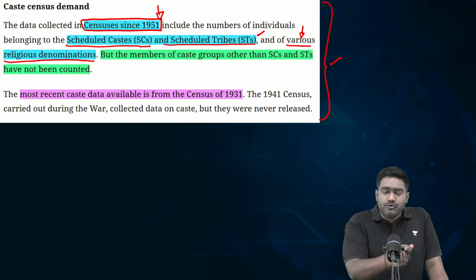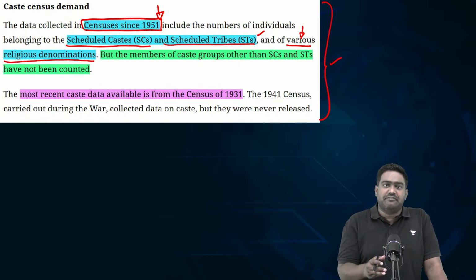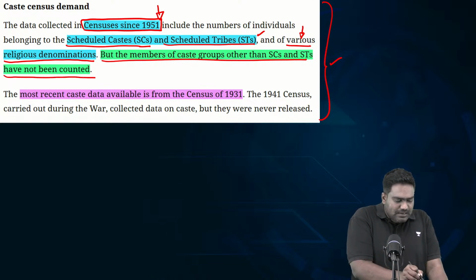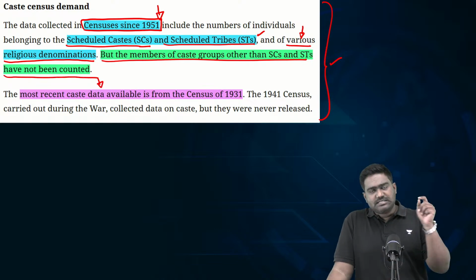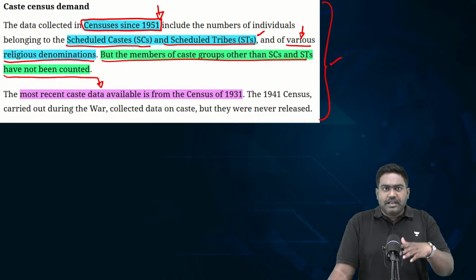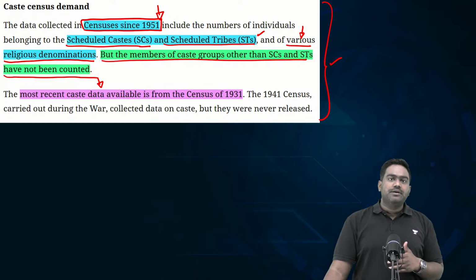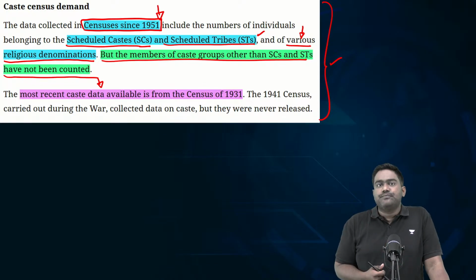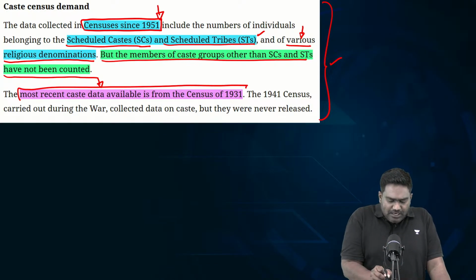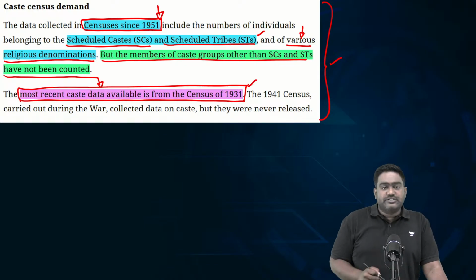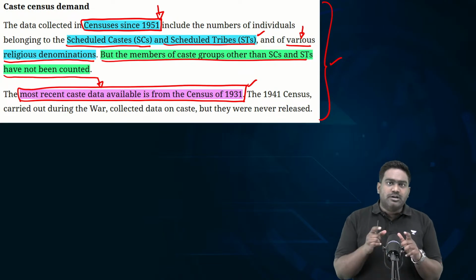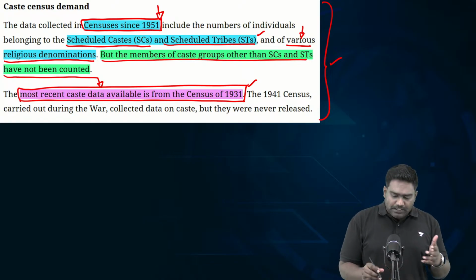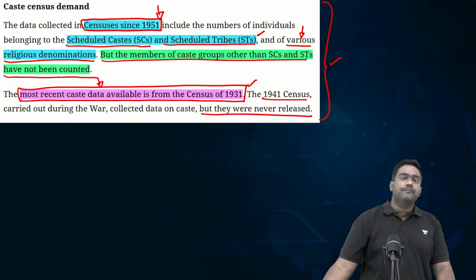However, as I told you before, post independence, post 1947, India has never conducted a dedicated, specific caste census. The last caste census was done in colonial, pre-independent India in 1931, the data of which was made public, and it actually had serious political and social consequences. So this is the last available caste data for the country, the census of 1931, which was carried out under British rule. It was done in 1941 as well during the World War period. However, this data was never released publicly.